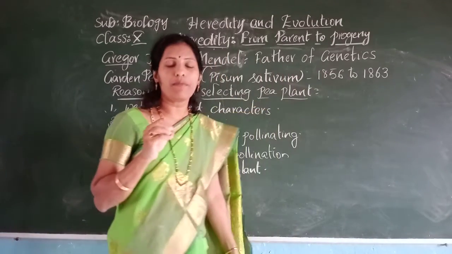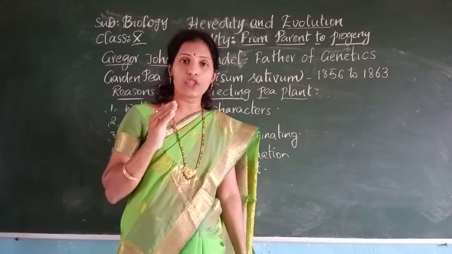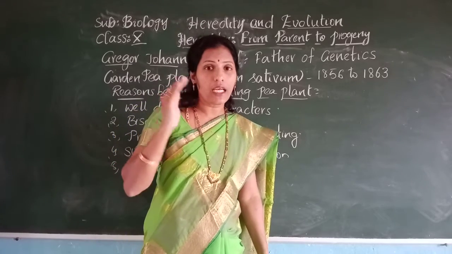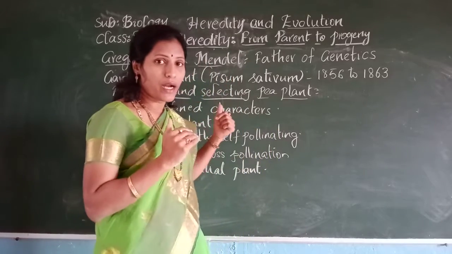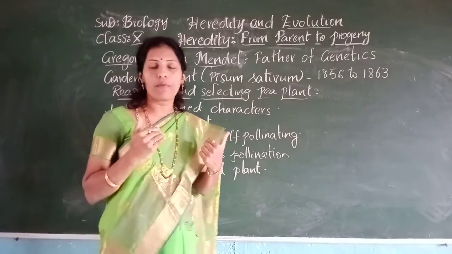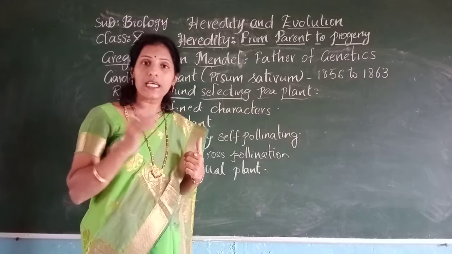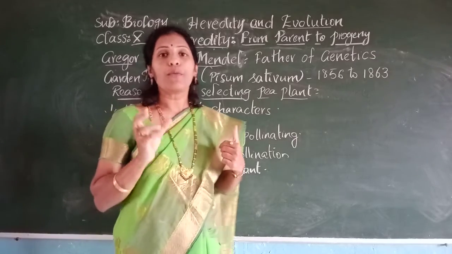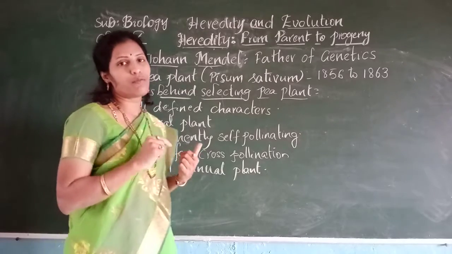That means the garden pea plant has 7 pairs of chromosomes and shows 7 pairs of clear-cut contrasting characters. That's why Mendel selected this pea plant. The other reasons: it is a bisexual plant and predominantly self-pollinating. This helped Mendel observe pure line breeds, and it is suitable for cross-pollination also.